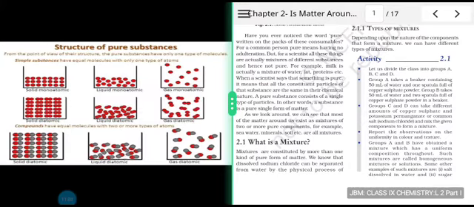So you can see the structure of pure substances. From the point of view of the structure, pure substances have only one type of molecules. Simple substances have equal molecules with only one type of atoms, like, for example, a monoatomic solid, a monoatomic liquid, a monoatomic gas. Depending upon the interparticle separation, you can differentiate very easily between the solid, liquid, and gas phases. In solids, the particles are very close.